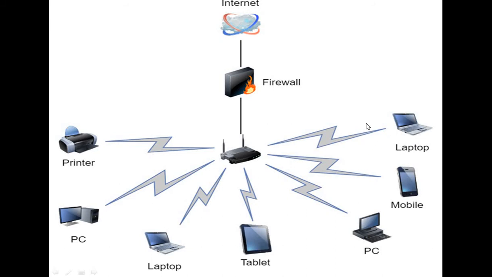These all are connected to a hub, and that hub is connected to a firewall, and that firewall is attached to the internet. Whatever information comes from the internet goes through the firewall and enters the hub, and the hub is in a central position and it will share the resources among the multiple devices connected to it.